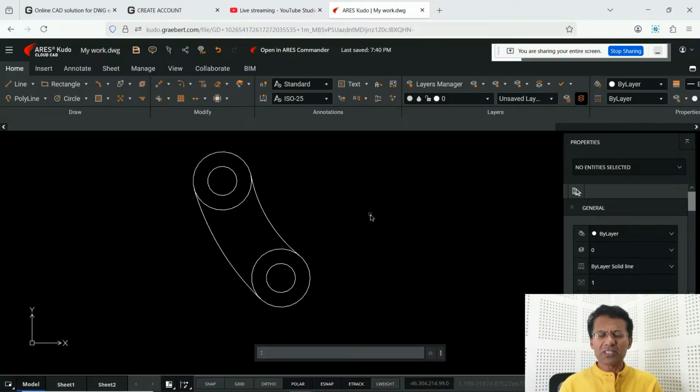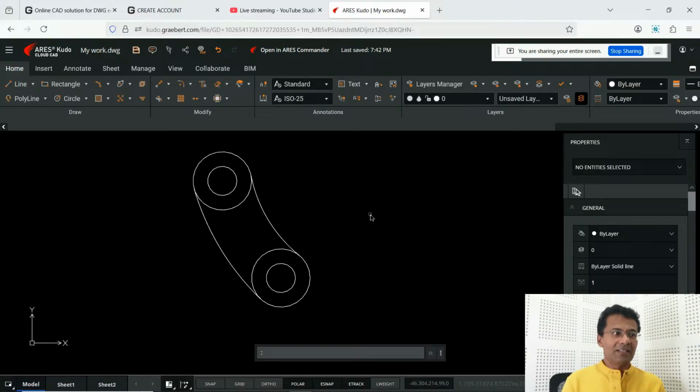So from this, it is clear that you can stick to the same workflow as you normally do in AutoCAD or any other CAD software. Okay, so here you have got the advantage of working in a cloud CAD without bothering about software installation or software updation. Now, another interesting thing is that you don't have to manually save the file, because your drawing file resides in the cloud and your drawing files will get automatically saved. So anytime you open the drawing file, you get the latest version.